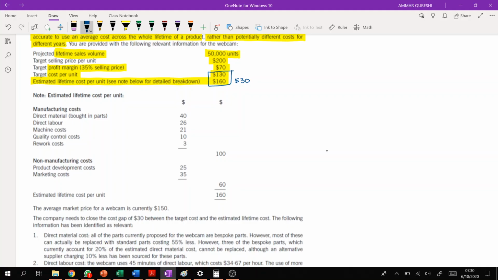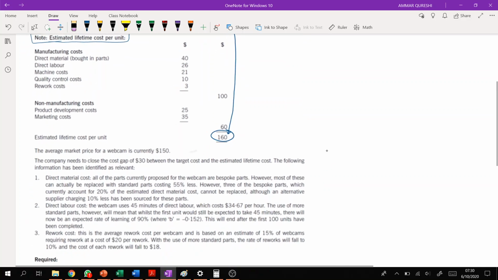Now, note the estimated lifetime cost per unit. What is the estimated lifetime cost per unit? It's basically the breakup of this $160, right? They said direct material cost is 40, direct labor cost is 26, machine cost is 21, quality control cost is 10, reworking cost is 3, and non-manufacturing cost is given here. So ultimately the total cost is 160, right?